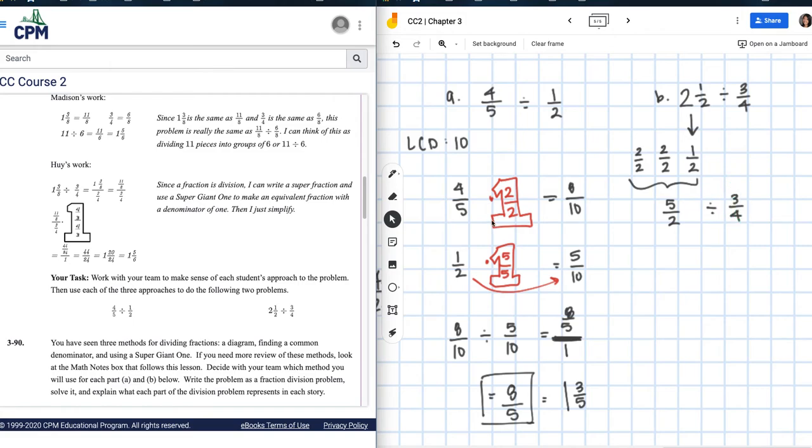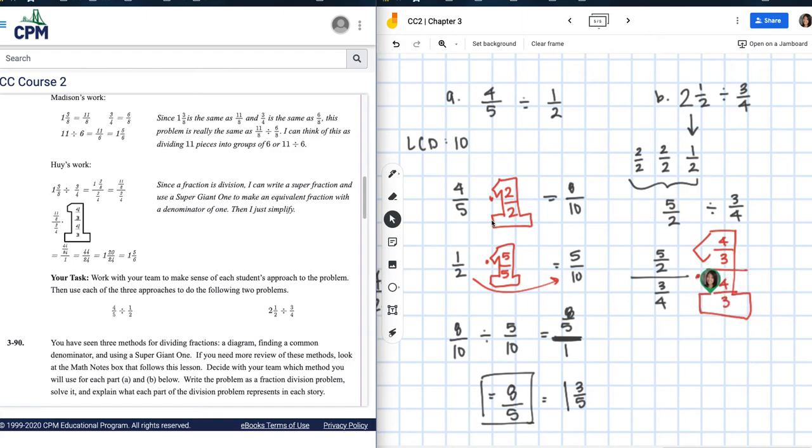What Huey did was he made it into a complex fraction, meaning I have 5/2 over 3/4, right? Again, I need to multiply by a giant 1, so I need to multiply by the reciprocal 4/3. And if I do that to my denominator, I do it to my numerator too. Here is my giant 1.